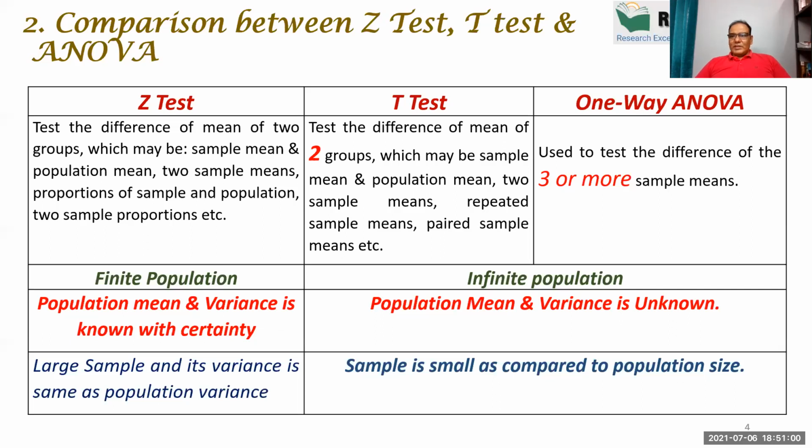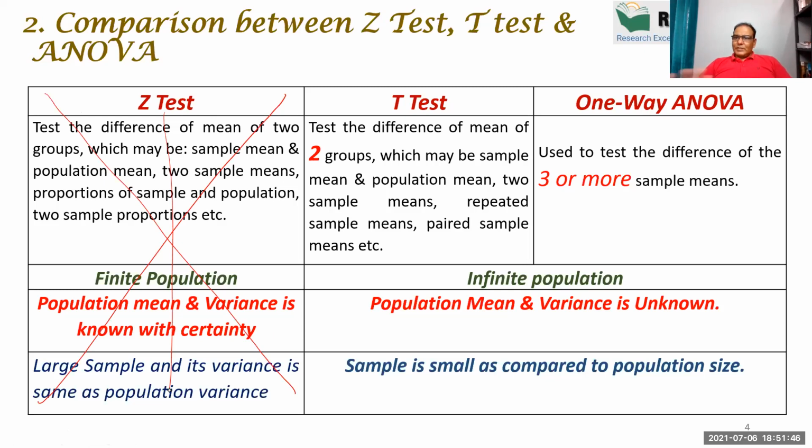So we are left with two tests, t-test and ANOVA. You can see that one of the assumptions of that test is the population mean. This I have written in red. Population mean and variance is known with certainty, and this is only an imaginary concept. We never know the population mean and variance with certainty, so it is just impossible to apply Z test in practical, right? And so we put a cross on the Z test because we are not going to apply Z test anywhere.